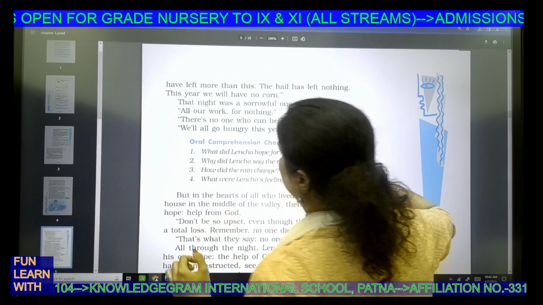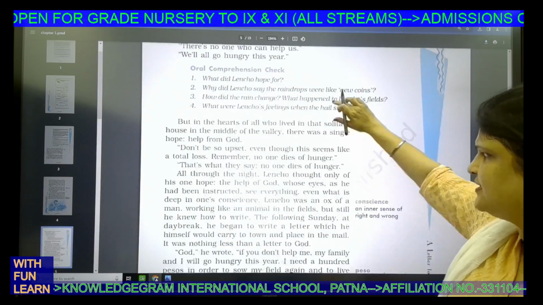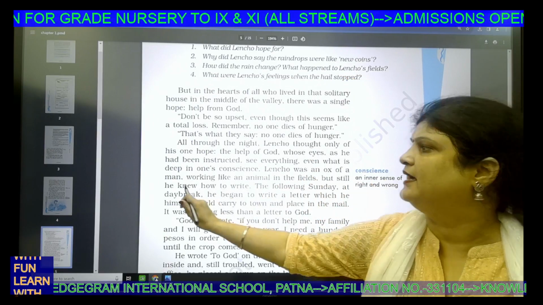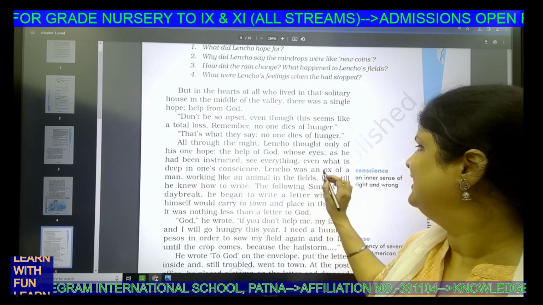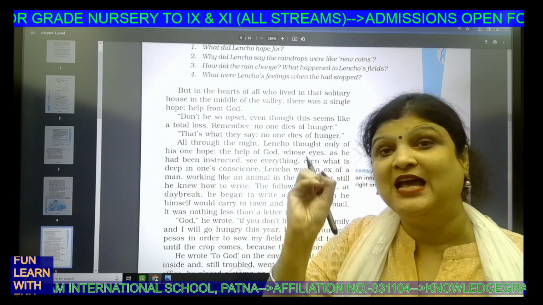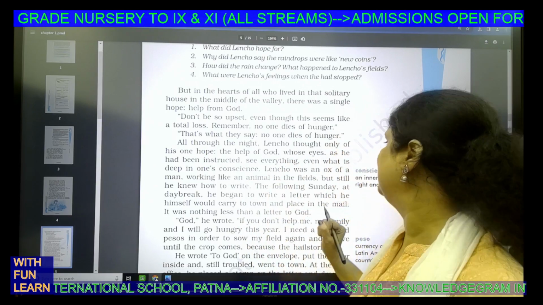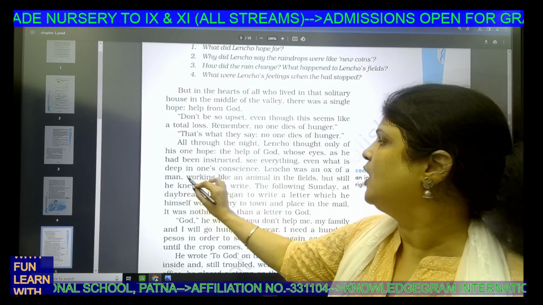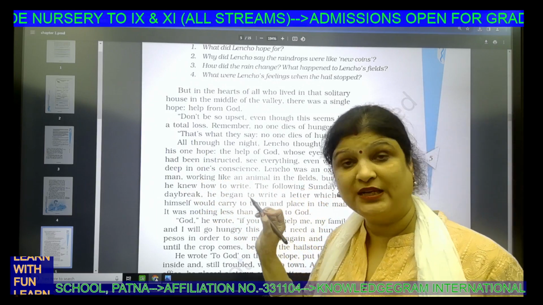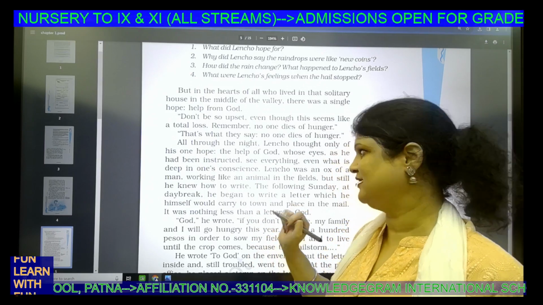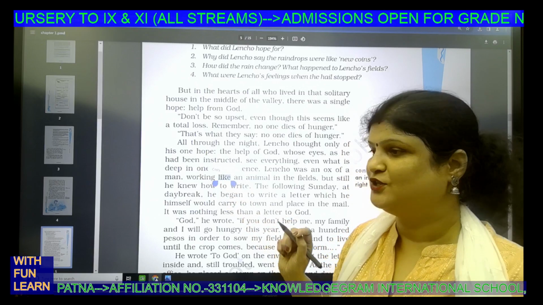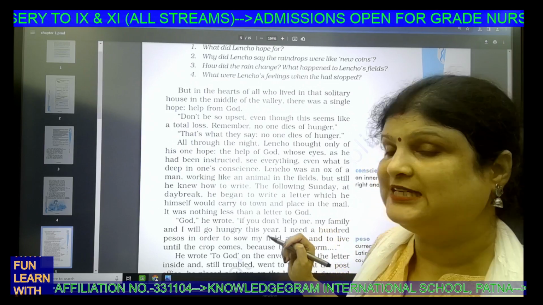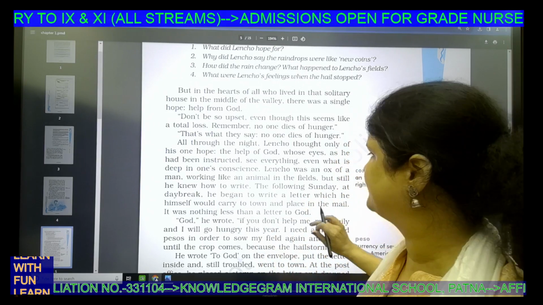Alright? Then there are some more literary devices which are quite important, like here. Lencho was an ox of a man. So what comparison is made? Lencho was like an ox, as strong and determined as an ox. So this is a metaphor. Now come to walking like an animal in the fields. So kids, is it a metaphor? No, not at all. See, like is used, beta. So if like is used, that means it's not a metaphor. Rather, it is a simile.